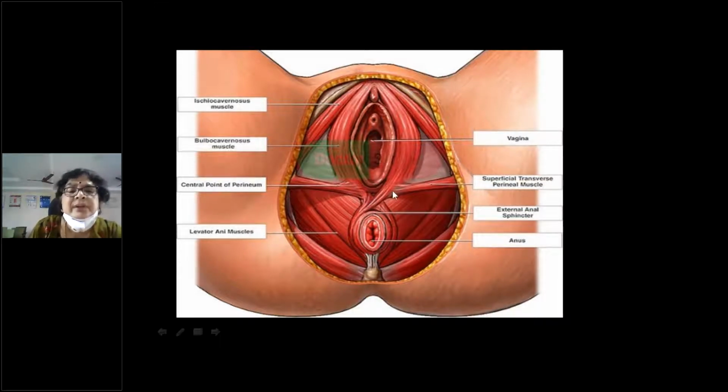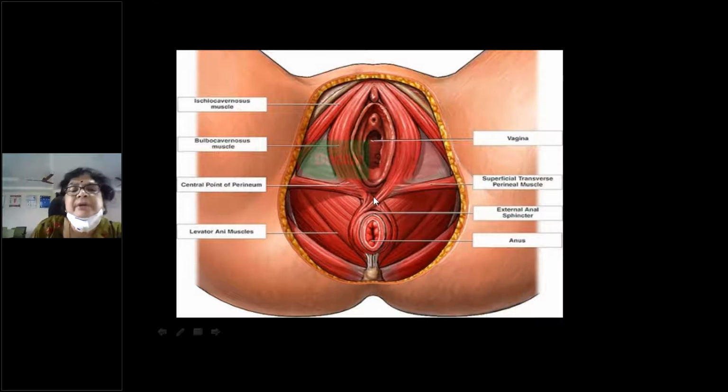Okay, so all these muscles meet in between the vaginal introitus and the anal orifice, and that forms the central point of the perineum, or the perineal body. So when the patient delivers normally, that is vaginally, you may find tears: first degree, second degree, third degree, fourth degree, and so on. You have so many perineal tears.